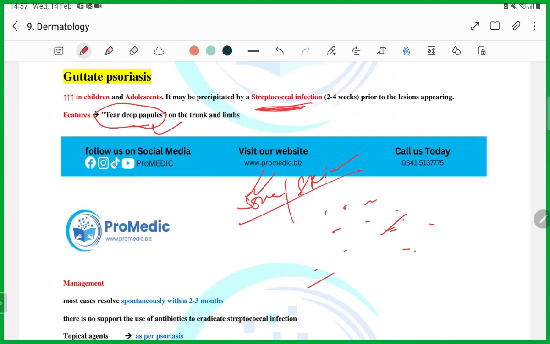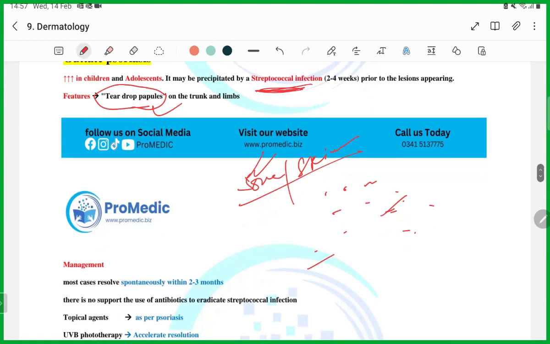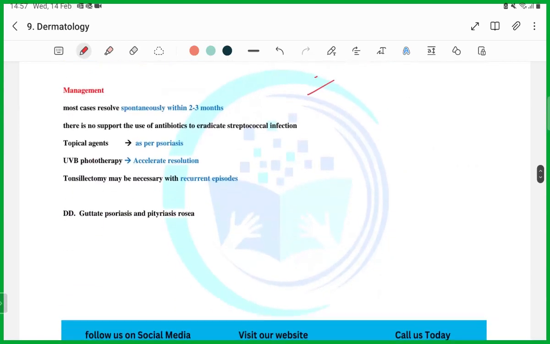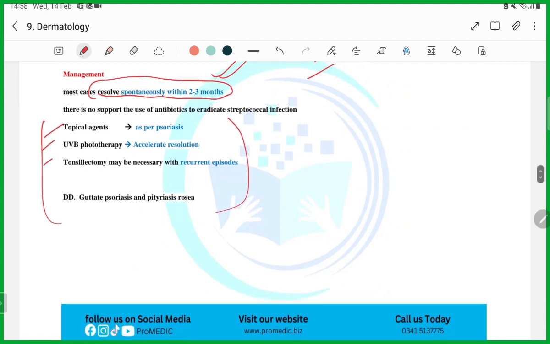What is your diagnosis? Guttate psoriasis, guys. This is how you will get the question from it. Resolves spontaneously within 2 to 3 months. Remember it, guys. If not, treatment is the same as that of the other psoriasis.